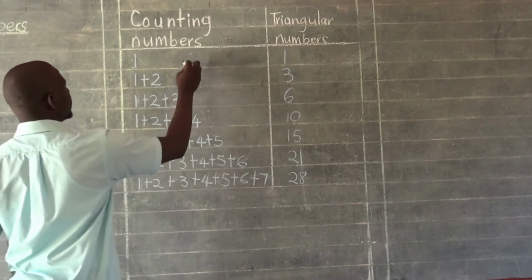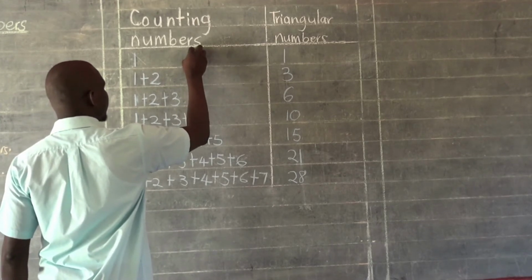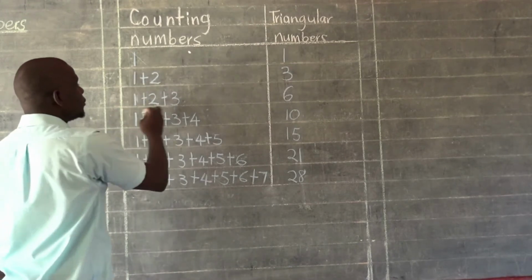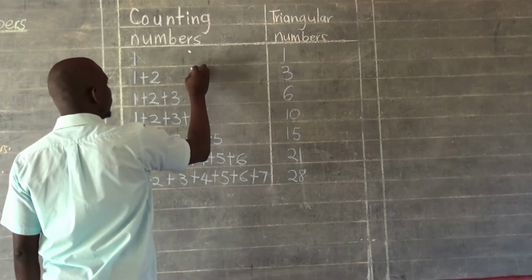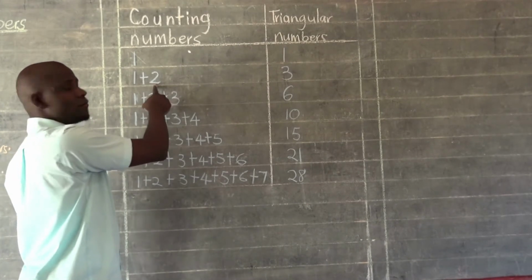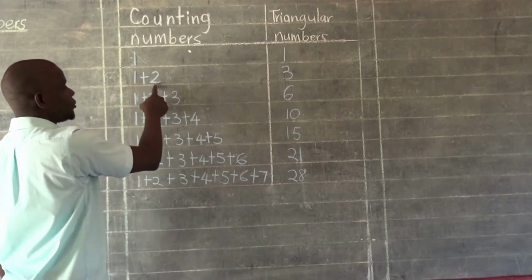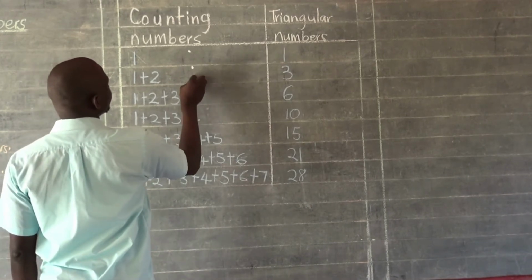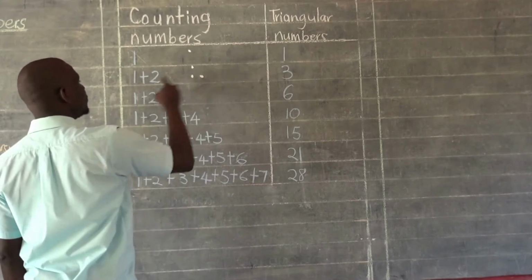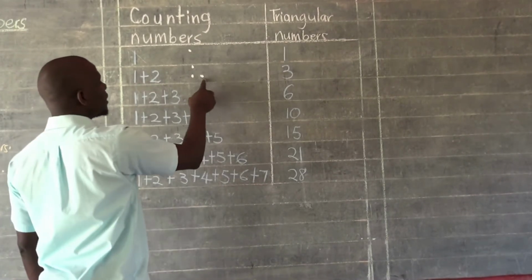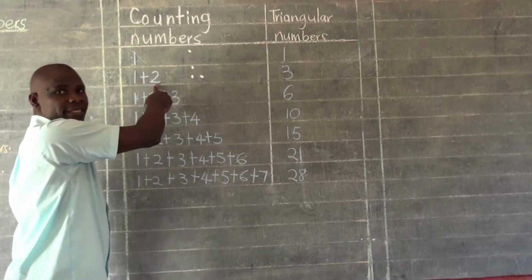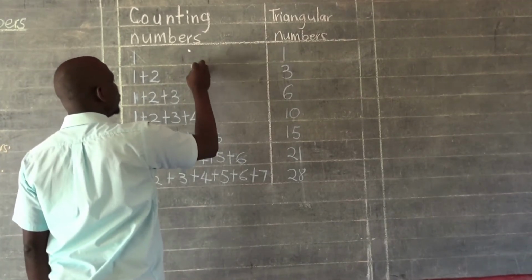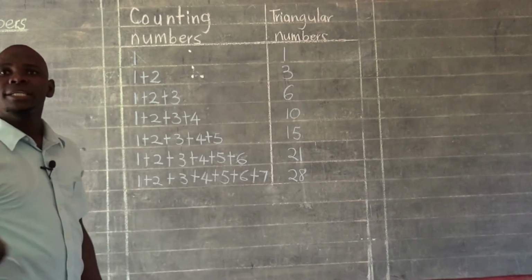So for example, here we can get the first triangular number coming from this number. We can also get a triangle coming from these numbers that we have added here. So we have 1 plus 2, meaning I'm going to put 1 dot and then add 2 more dots. This 1 dot represents this number and these other 2 dots represent this second number. When you connect these dots, you will come up with what we call a triangle.